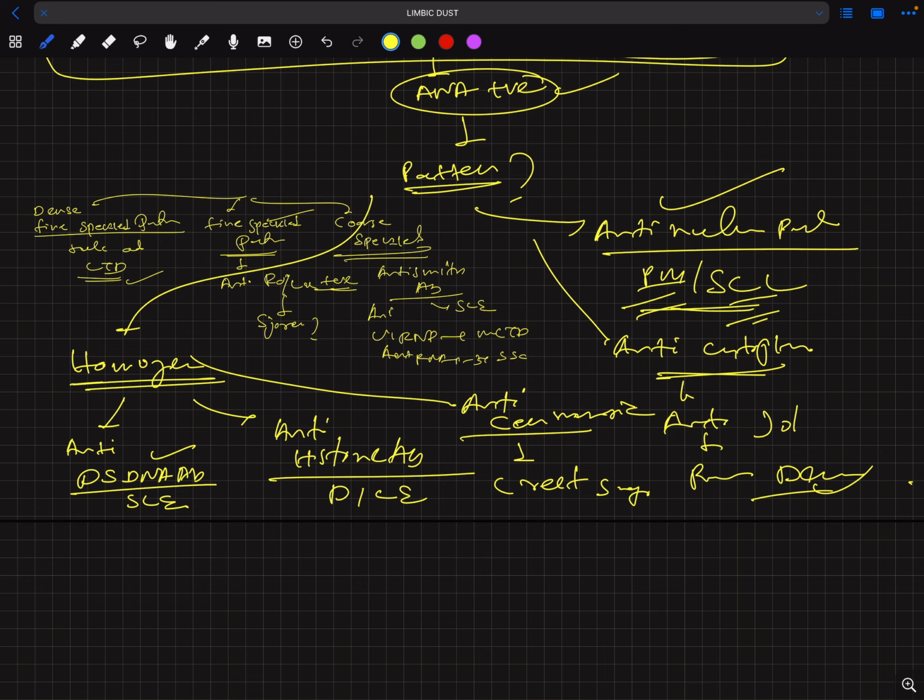So if there is a dense speckled pattern, we will have connective tissue disease. Fine speckled pattern, anti-Ro, La, can be Sjogren. In a coarse speckled pattern, there will be anti-Smith antibody positive, a specific antibody in SLE; anti-RNA polymerase 3 antibody in systemic sclerosis; and anti-U1 RNP in MCTD. Nucleolar antibodies are seen in polymyositis and scleroderma.